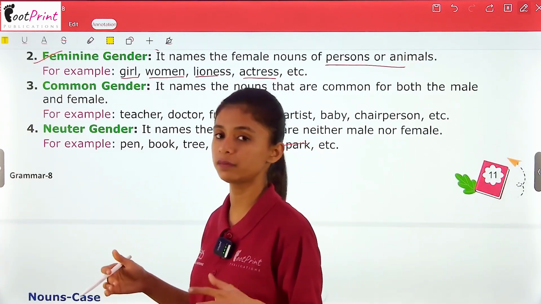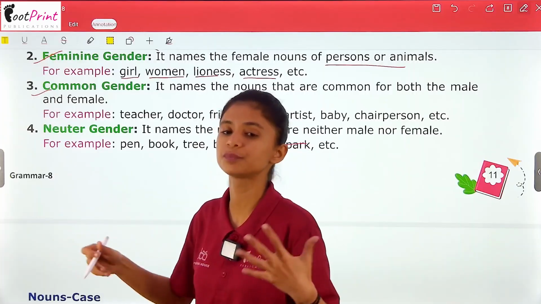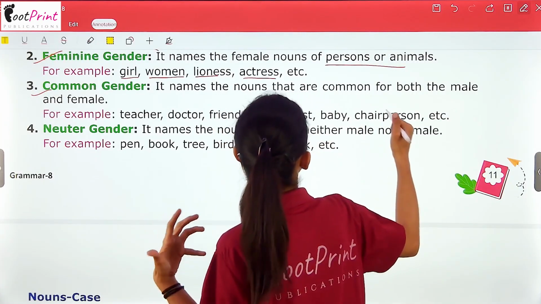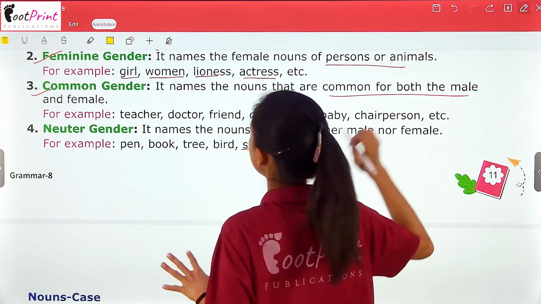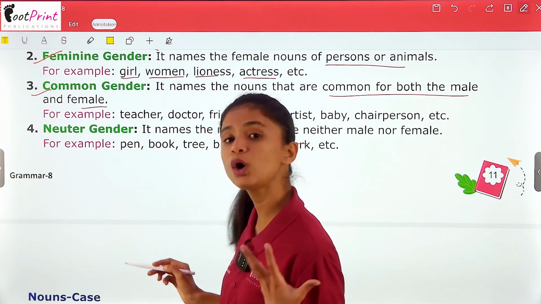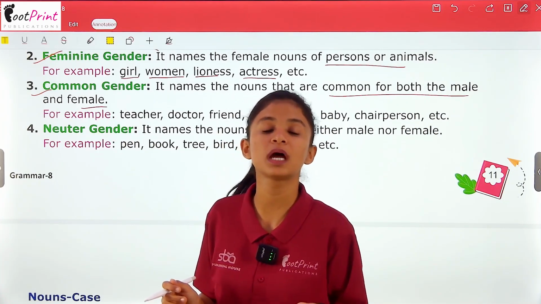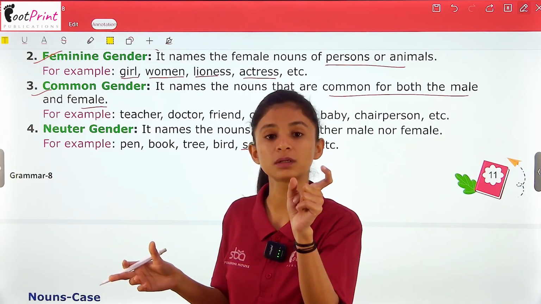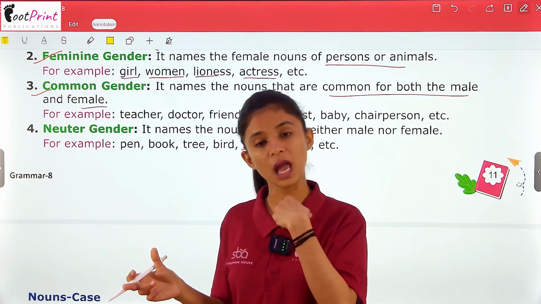Now we have another noun which is a common gender. Now what is a common gender? It names the nouns that are common for both the male and female. Now what is common for both male and female we call a common noun. For example, person. I am a girl, I am also a person.